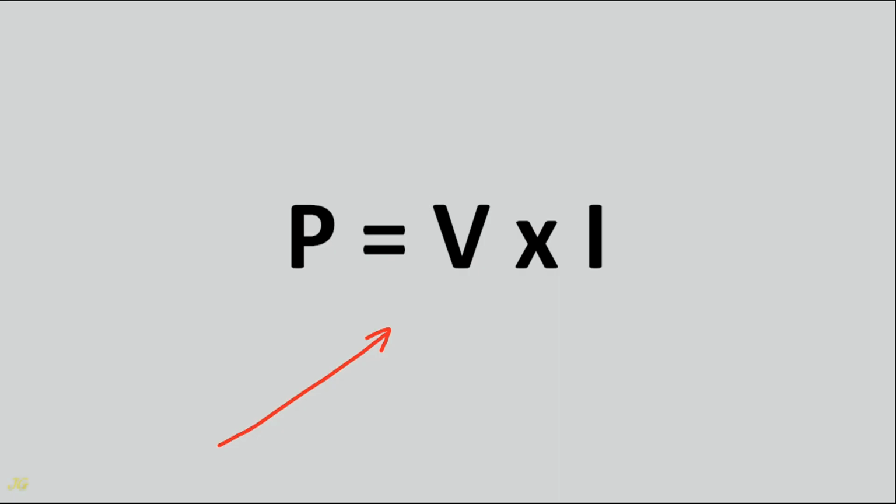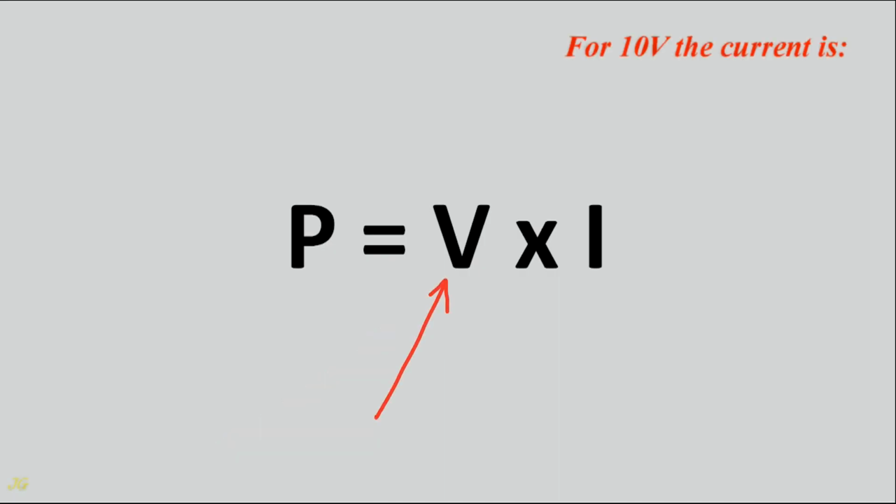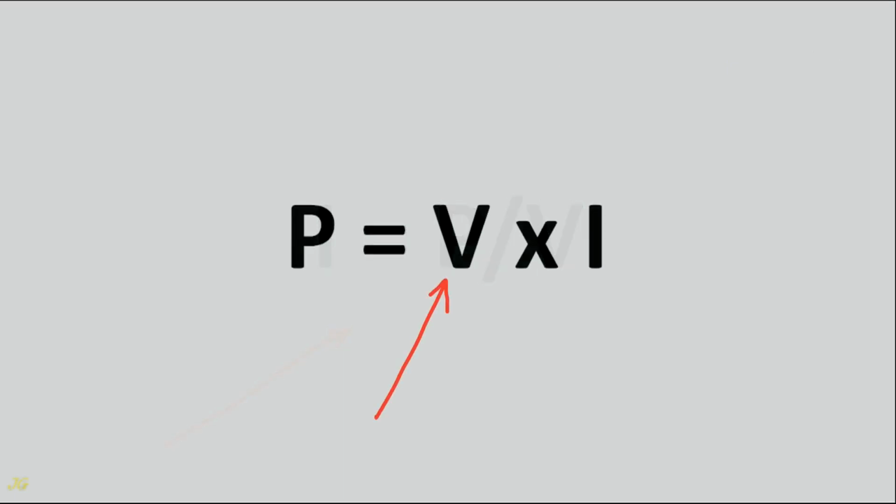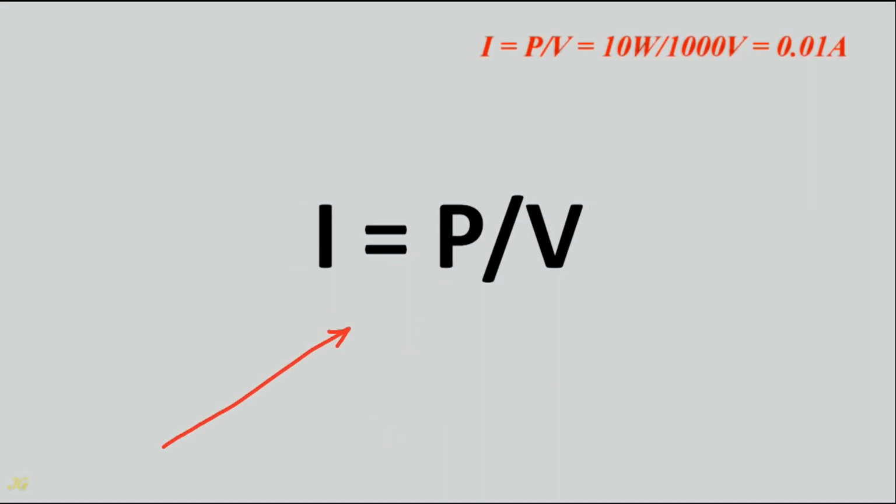Power is voltage times current. For 10 volts, the current equals power over voltage, equals 10 watts divided by 10 volts, equals 1 ampere. For 1000 volts, the current equals 10 watts divided by 1000 volts,